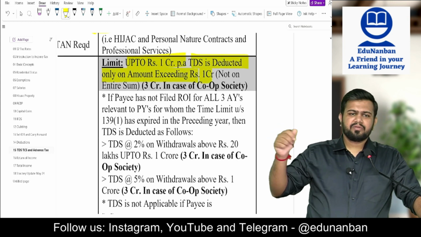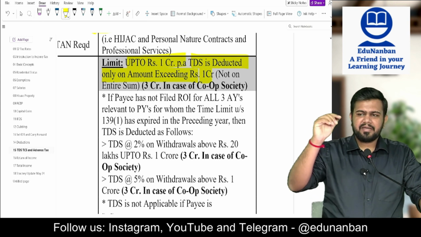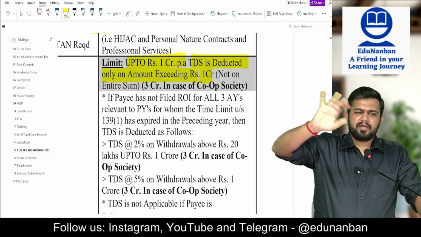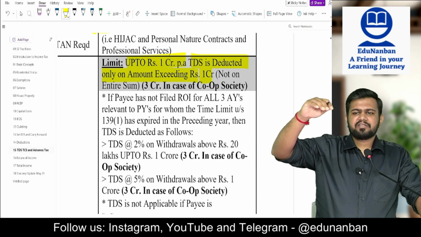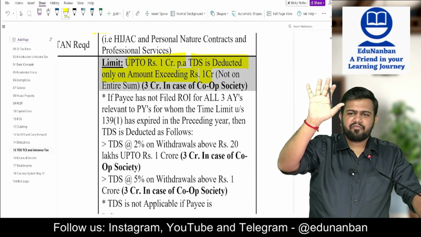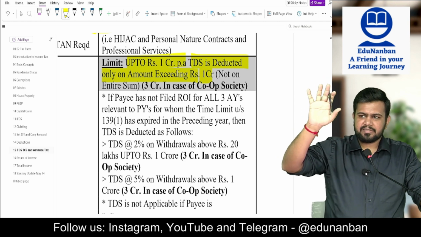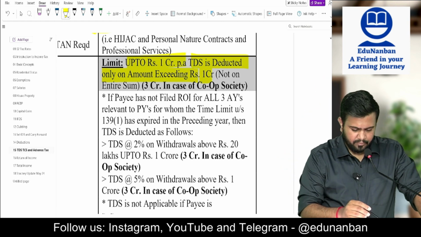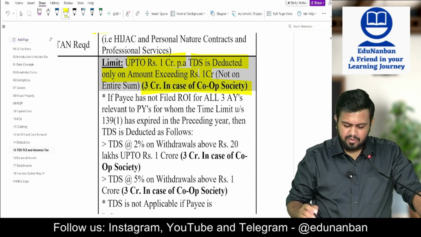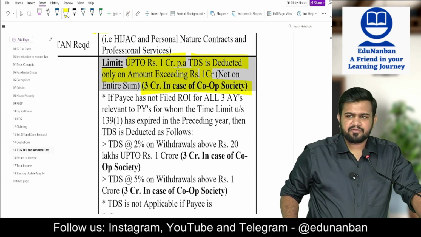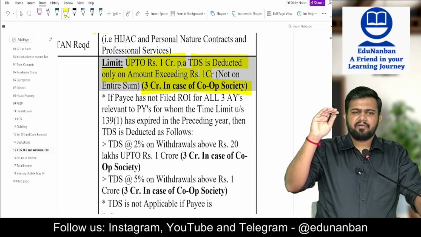So I told you, there is only one exception where TDS is deducted only on the excess amount. Up to 1 crore, no deduction. So if it is 1.5 crores, it means bank will deduct TDS on how much? 50 lakhs. Only 50 lakhs. First 1 crore, they will never deduct the TDS. Okay. And this limit is 3 crores in case of cooperative society. Other than cooperative society, 1 crore.